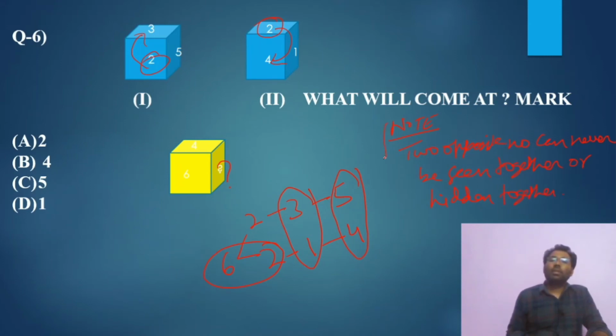You understand the meaning of this one? So apply this. Opposite to 4 is 5. So 5 is not there, and 4 is in the option, so both got cancelled. And opposite to 6, 2 is also cancelled. So the answer is D, 1. Okay, that is the answer.